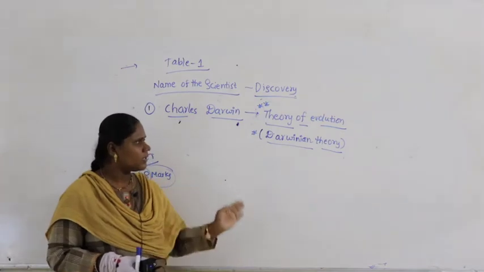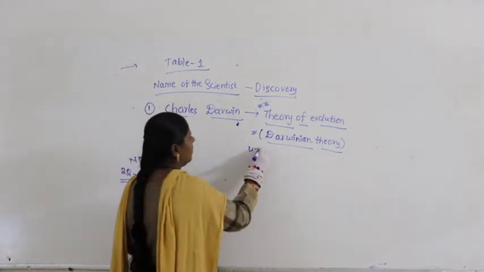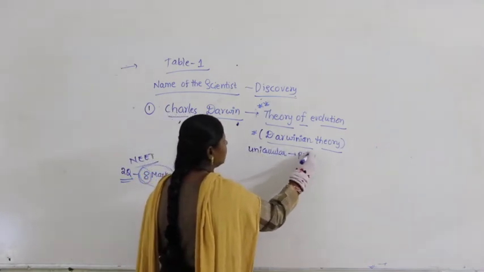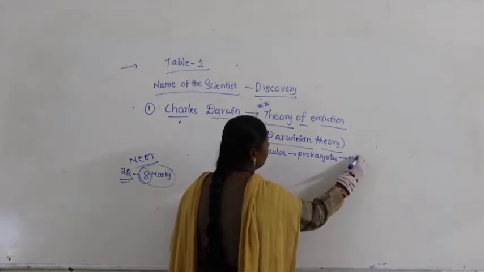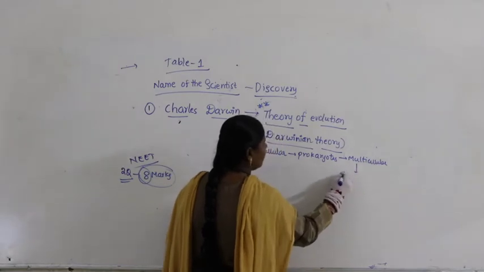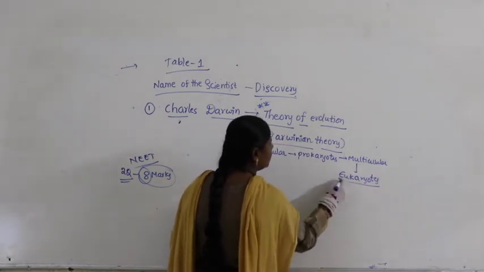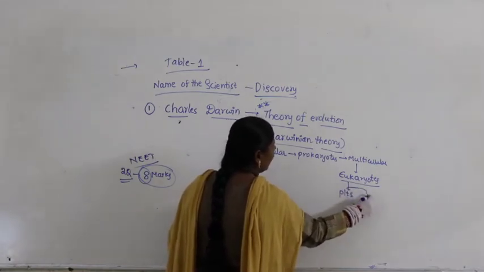Initially unicellular organisms were there. Slowly these unicellular organisms became prokaryotes, and from this slowly there is a development of multicellular organisms, and these multicellular organisms developed with complete characteristics and are called eukaryotes. From there plants and from there animals.